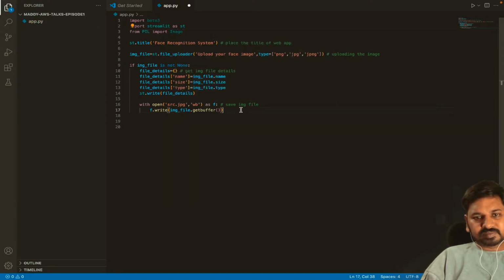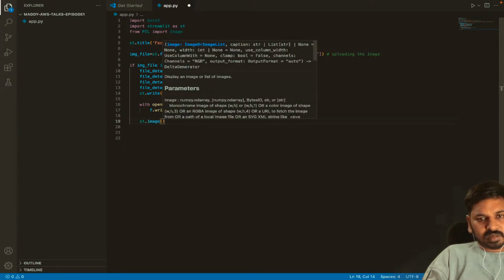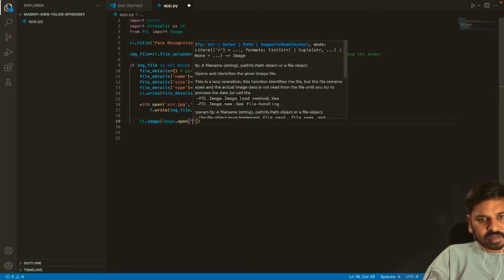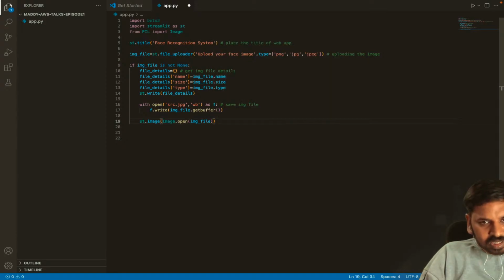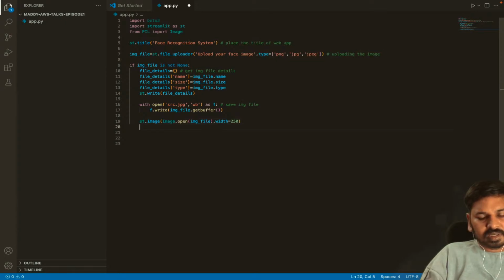Okay, so what I'll do is I'll just call st.image of Image.open of image_file. What it will do, it will just return the pixel values, and I'll provide the width of the image. So width be 250. Okay, so then the image will be displayed. So here what I'm trying to do is display the file which I have uploaded.